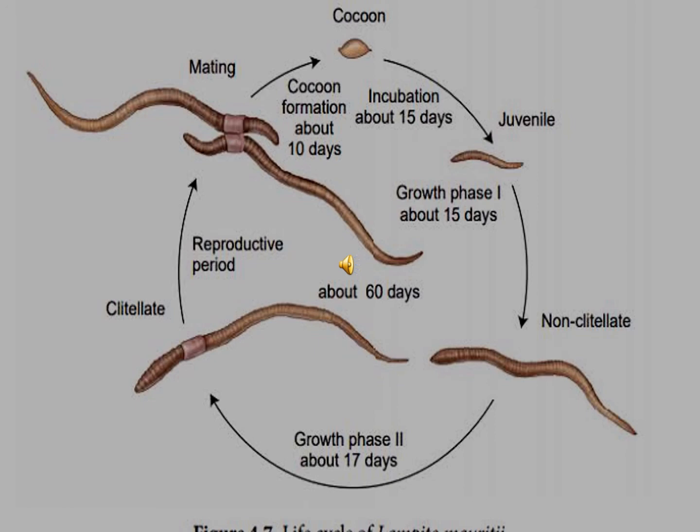The juvenile undergoes changes in the non-clitellate phase. After about 50 days, it develops a clitellum. At the end of the growth phase, the second phase takes 15 to 17 days to complete. During the reproductive stage, earthworms copulate, and later shed their cocoons in the soil after 10 days. The life cycle of Lampito mauritii takes about 60 days to complete.